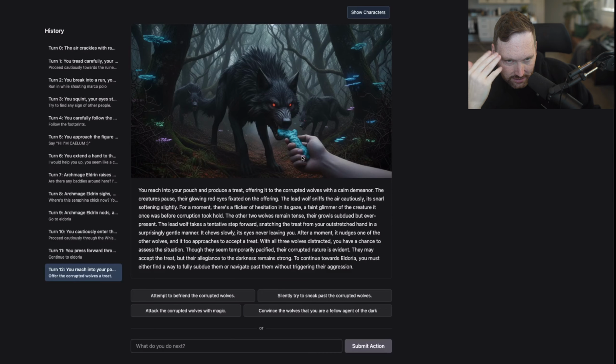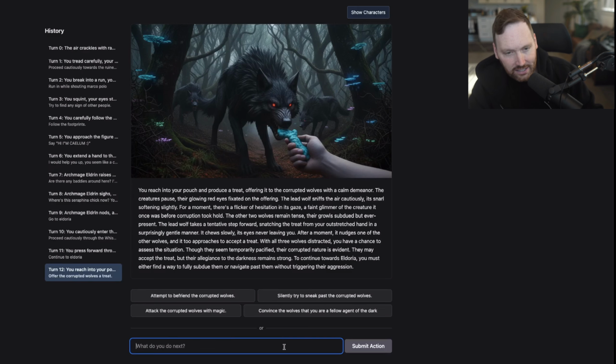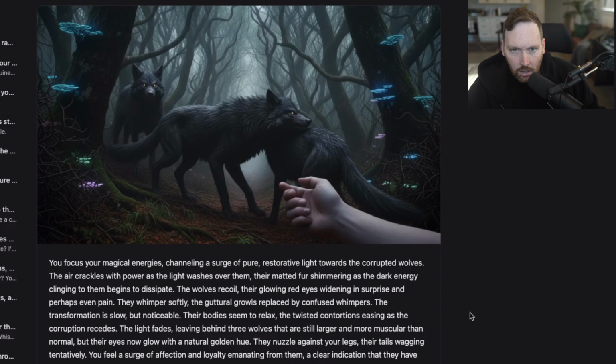He's sniffing it. Let's see. Is he down? He comes. He snatches the treat, and then he nudges the other wolf. They're getting treats too. Okay, we're getting treats now, but their corrupted nature's evident. Okay, I heal them of their corruption with my magic and make them my pets. Oh, look, they look nicer now. This guy is still, I don't know, but their eyes aren't red. That's got to be good, right?